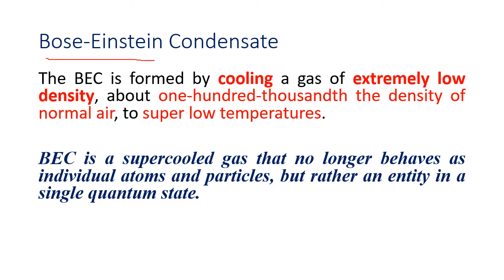It is not possible in nature, but we can artificially try to make it so cool that the particles stop their movement completely. Because we have learned that particles in solid, liquid and gas are always in motion. In solid, they vibrate in their own place; liquids can move around, and gases can move around very freely. But if we supercool a gas to such a low temperature that the movement stops completely, then we get something called the Bose-Einstein condensate.